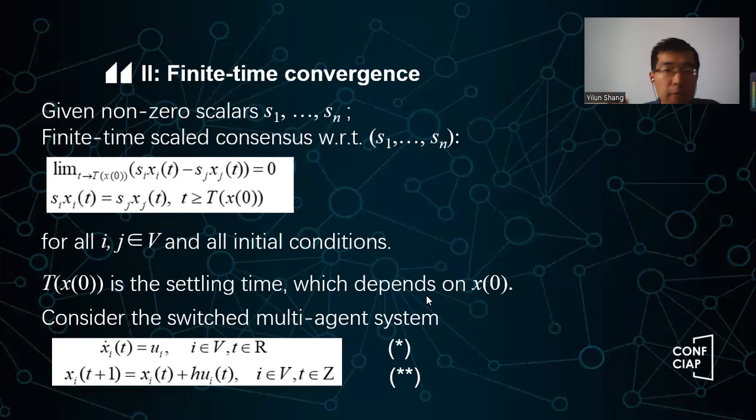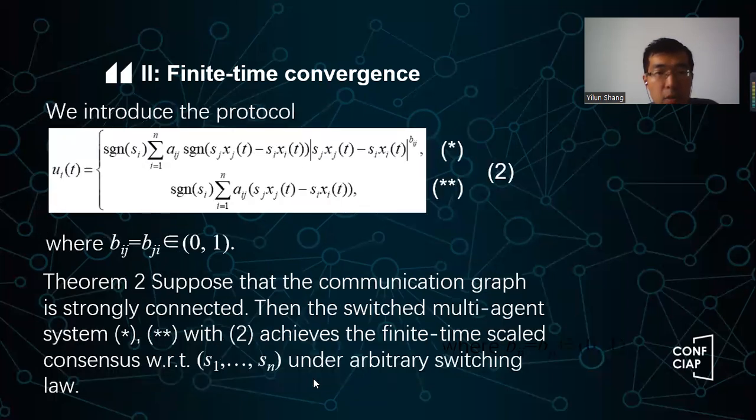Okay. So again, for this system, we consider the switched system like this: x_i dot(t) equal to u_i. That's for the continuous one, and for the discrete one, similarly, we have basically the same system. The important thing is we will design the protocol. So here, this is our u_i(t). You will see for the discrete system and for the continuous system, we have two different control rules. But basically, if you read them, you will see they are similar. We still have the sign function here. Again, we have the sign function inside the sum, and then we have beta_ij as a power. Here, beta_ij equal to beta_ji is a number between 0 and 1.